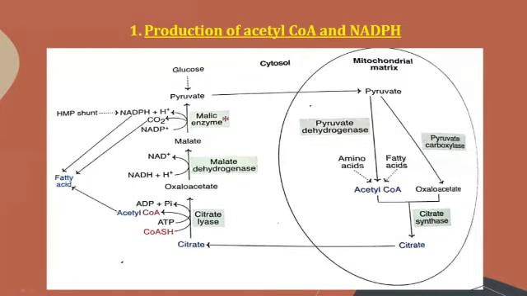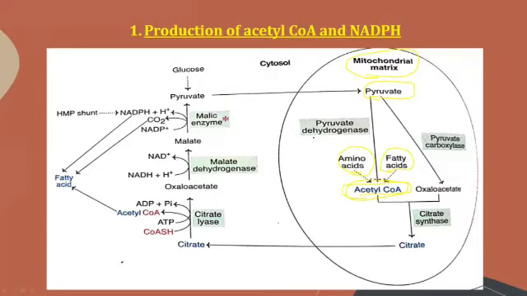Acetyl-CoA gets produced in the mitochondrial matrix. In the mitochondria, where does it come from? It is produced either from pyruvate, or from amino acids, or from fatty acids. Any of these sources causes the production of acetyl-CoA.